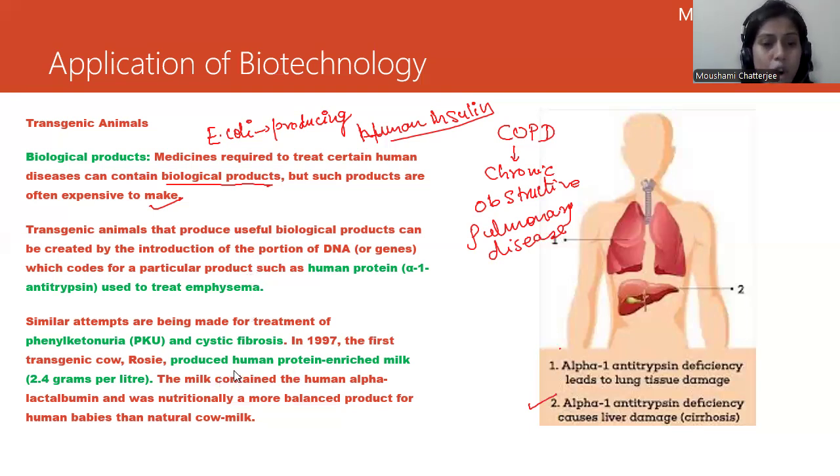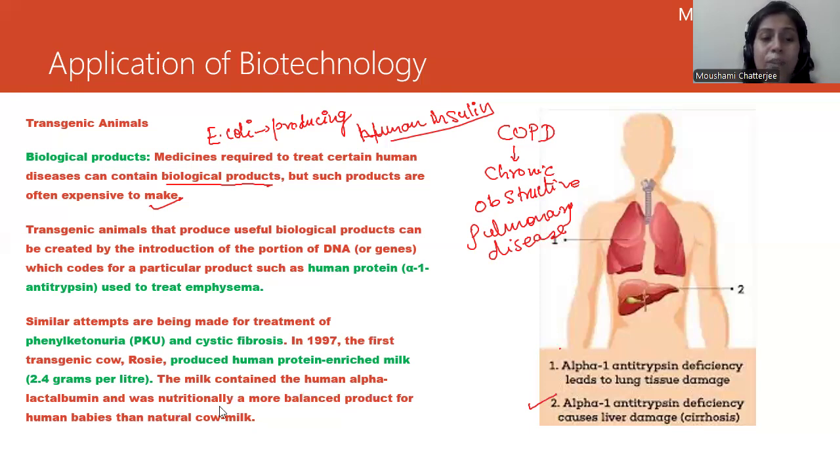And there is also human protein enriched milk, at 24.5 grams per liter, which is produced by a cow known as Rosie cow. We have been successfully able to incorporate a human gene which was able to produce human milk protein with the help of Rosie cow. So now this Rosie cow has the nutrition of human milk protein, which is quite incredible. The milk contained human alpha-lactalbumin. This is very, very important.